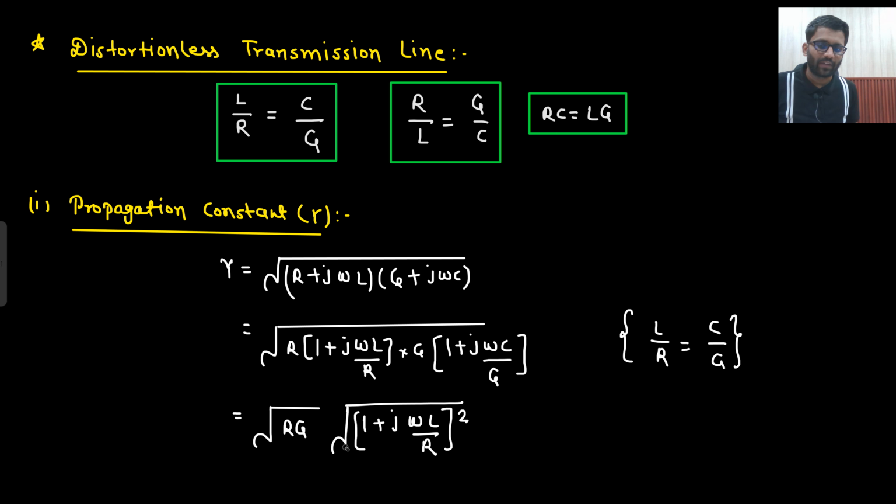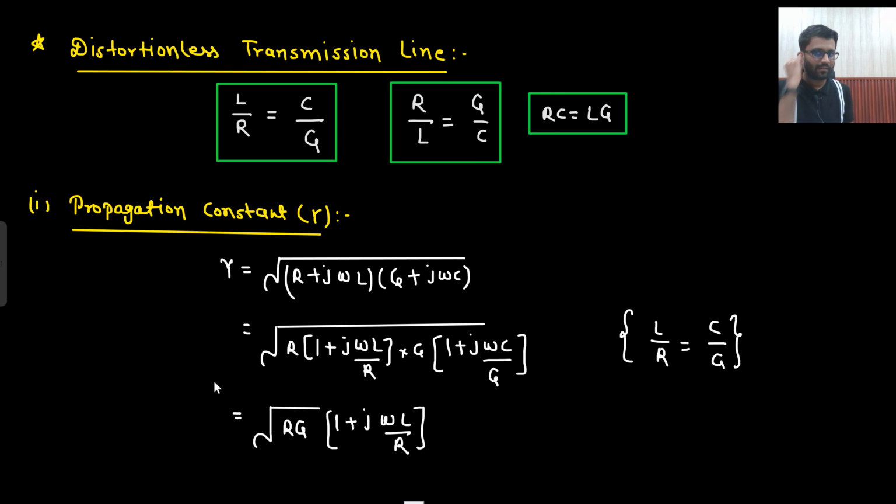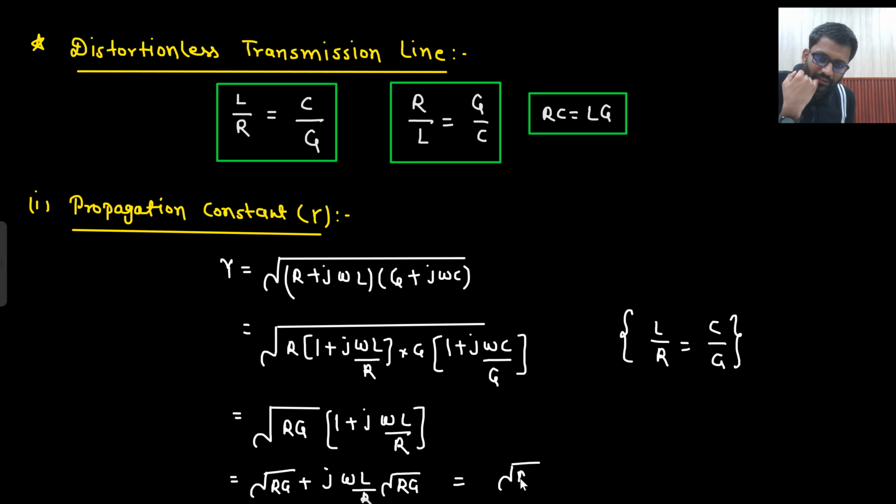And if I take out the whole square, what will I be getting? This is what I will be getting. Right? Okay. So do I have the space? Yes. So what I can do? Under root RG plus j omega L by R into under root RG. So what I am getting? Under root RG plus j omega L into under root G by R.